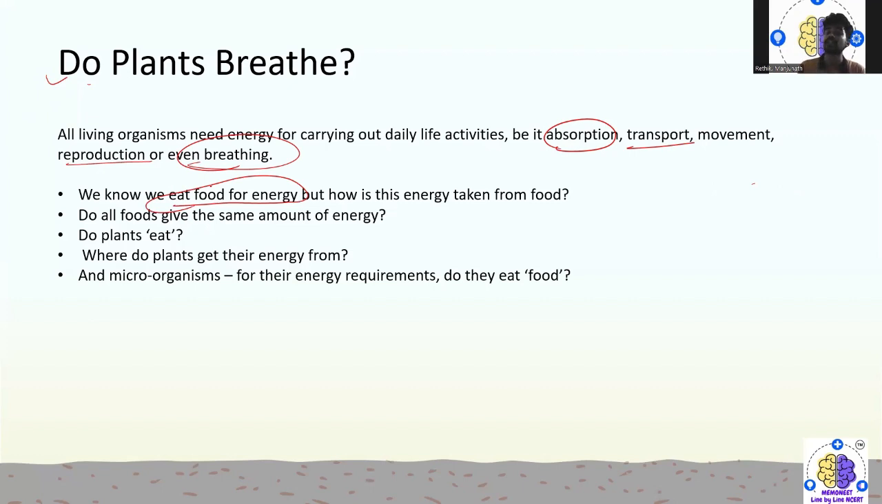But how is this energy taken from food? Like, we know we have food for energy, but how has that food been converted into energy, how has it been utilized by our body, and does all food give the same amount of energy? And the next question that comes is, do plants also eat just like us, or where do plants get energy from? And the microorganisms, for their energy requirement, whether they also have food or what. So these are the questions that come to our mind, right?